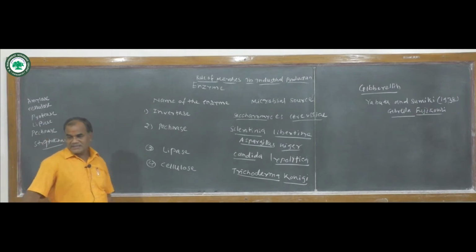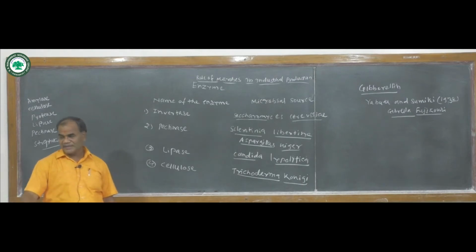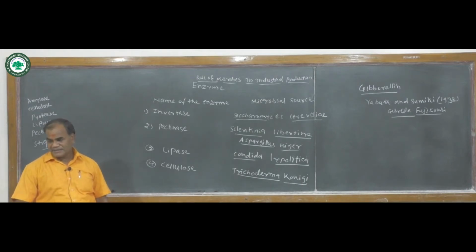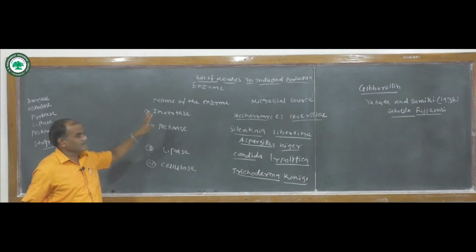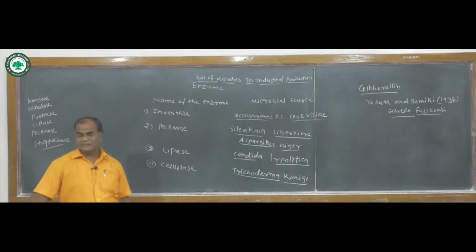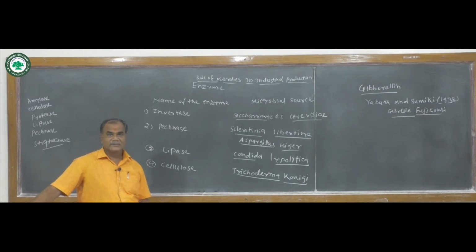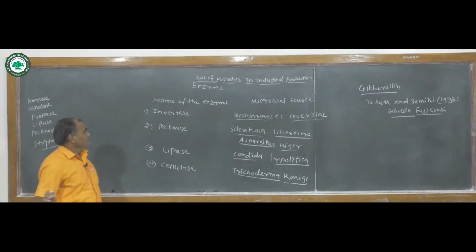Using these features of the tiny organisms, which are microscopic, these microorganisms play an important role in the formation of different types of enzymes. These enzymes are produced commercially. Which are these enzymes?